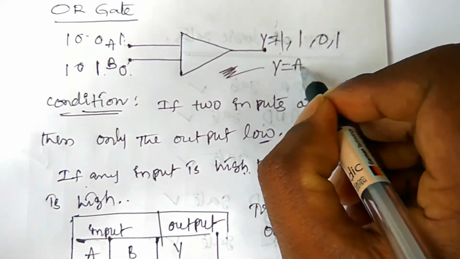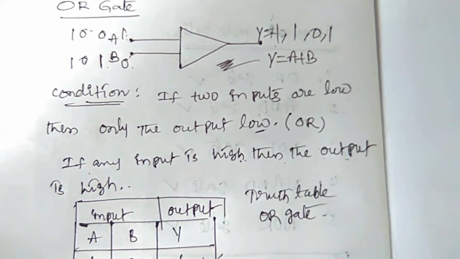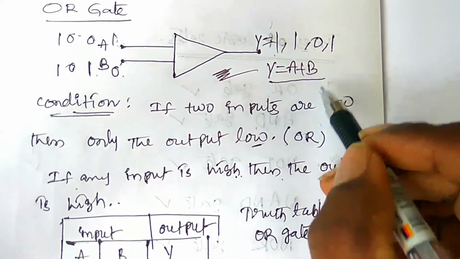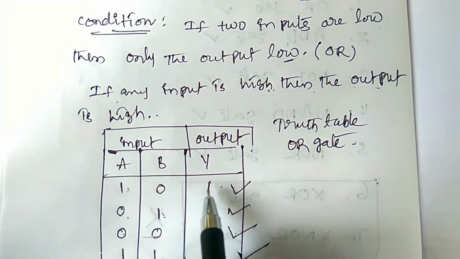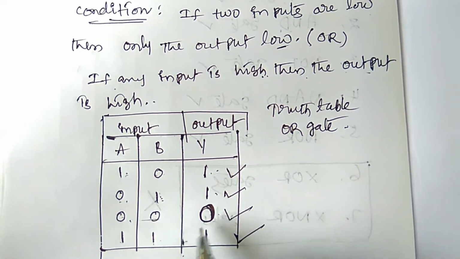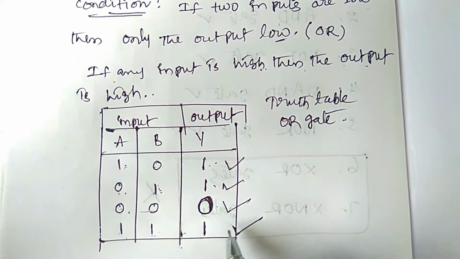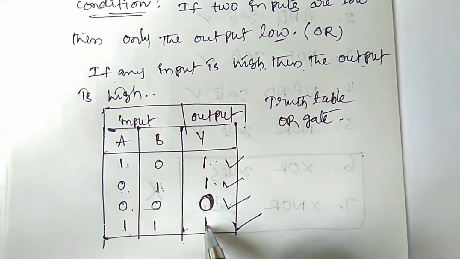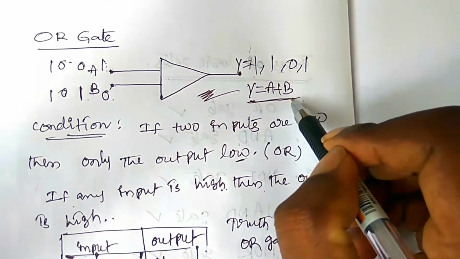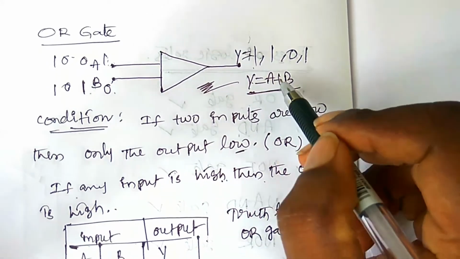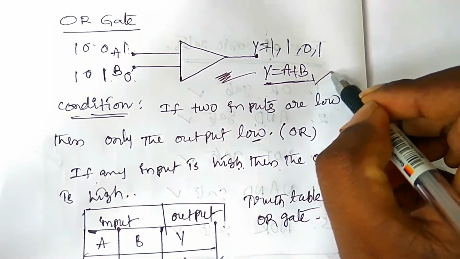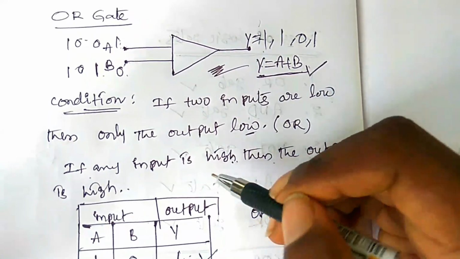a plus b, we can write easily a plus b. The operation of the OR gate should be output y is equal to a plus b. It means 1 plus 0 is equal to 1, 0 plus 1 is equal to 1, 0 plus 0 is equal to 0, and 1 plus 1, here we should not write 2. So this is the high value, this is 1. So for the OR gate, the output should be y is equal to a plus b. This is the easy step you have to remember.